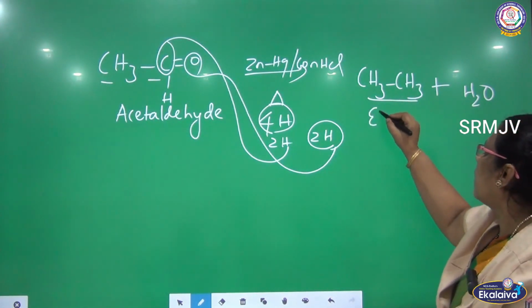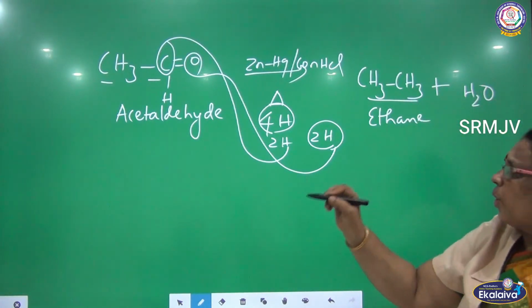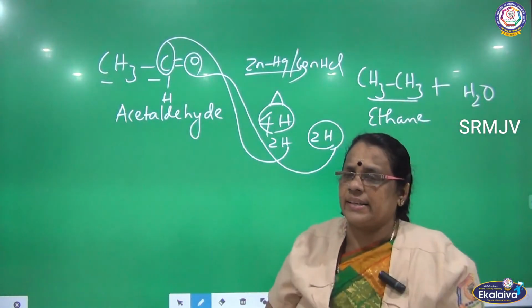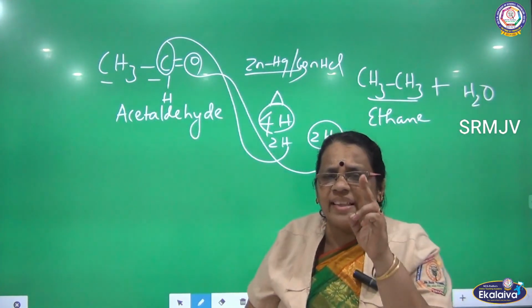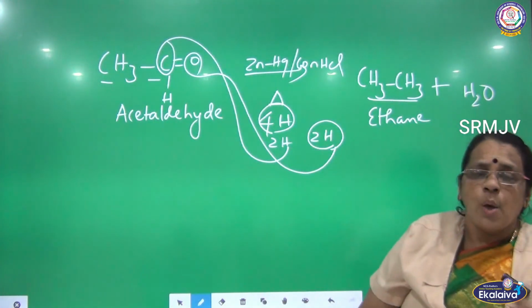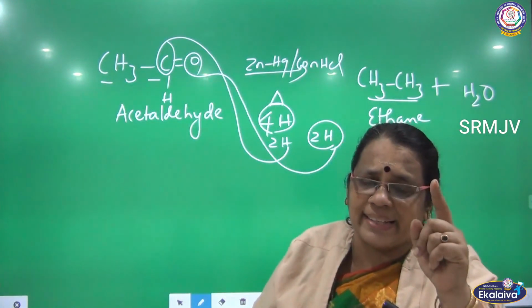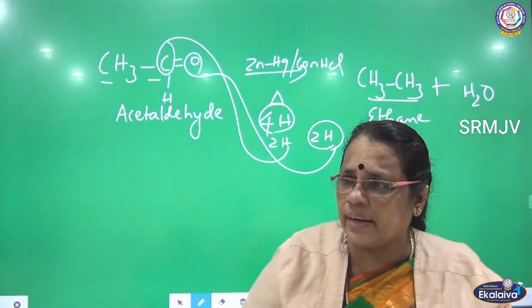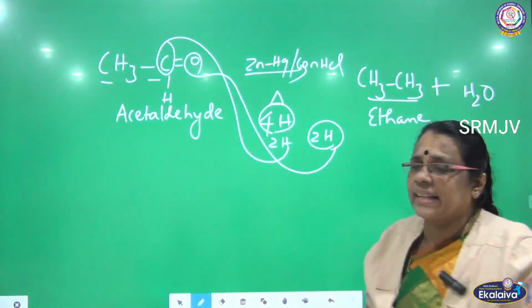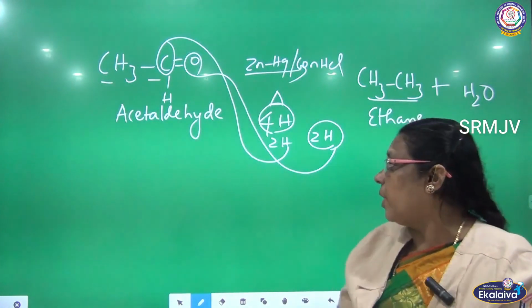What is the name of this compound? Ethane, with the liberation of water. So I have added 4 hydrogen. 2 hydrogen atoms are added to carbon, 2 hydrogen atoms are added to oxygen. Already carbon has 1 hydrogen, so 2 more hydrogens are added and carbon will have 3 hydrogen. CH3, CH3, which is the hydrocarbon ethane, with the liberation of water.